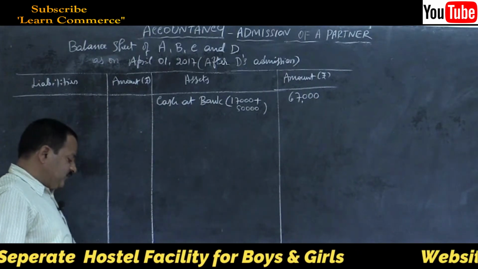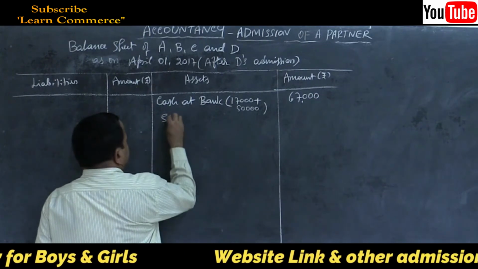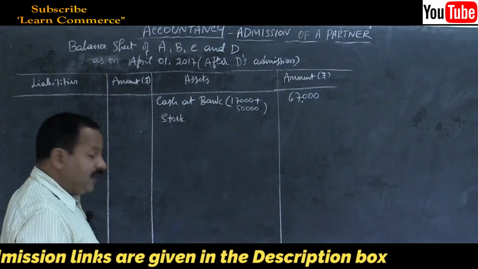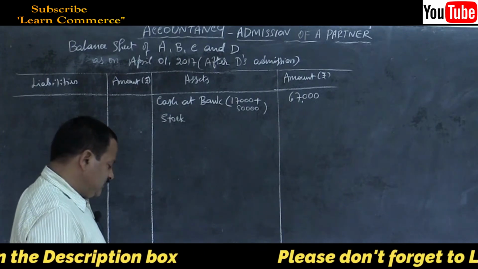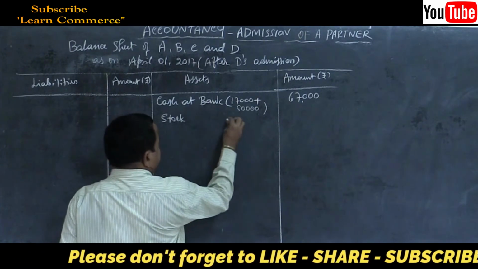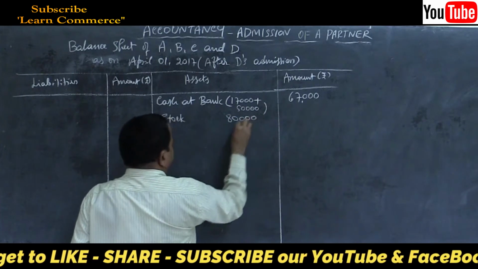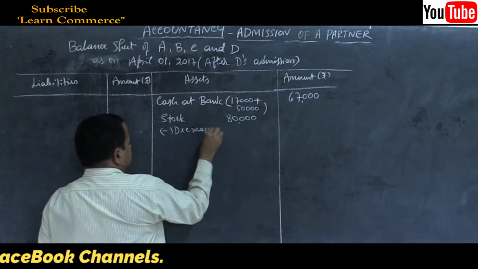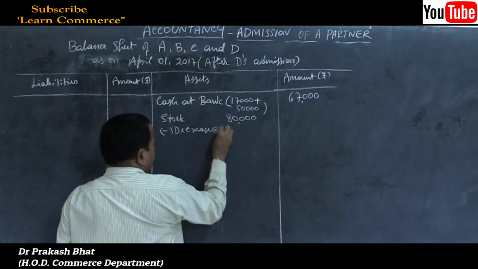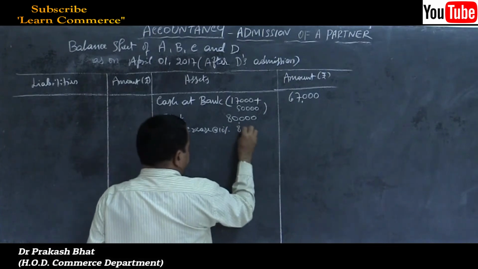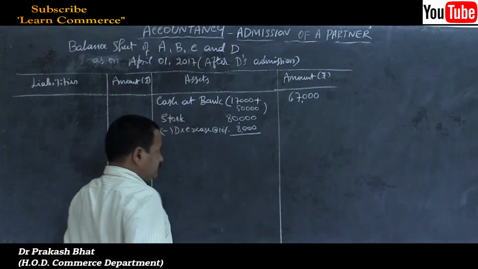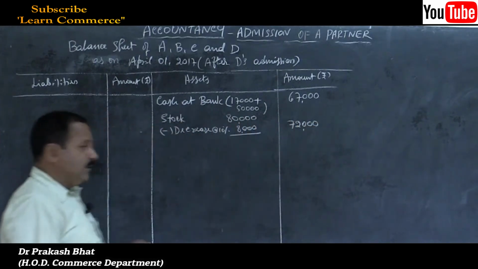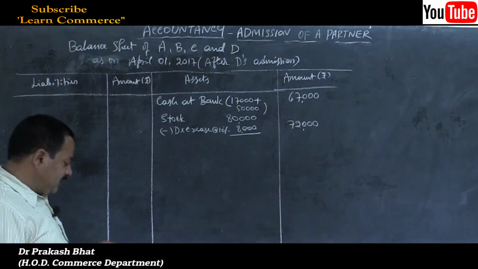Then stock. Is there any change? Yes, there is a change. There is a 10% decrease, right? So 80,000 in the inner column, less decrease, don't say depreciation, at the rate of 10%, 8,000. 72,000 in the outer column.